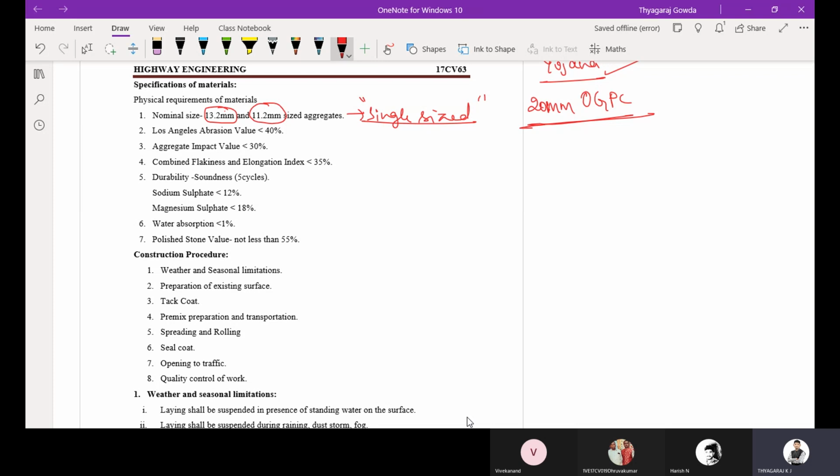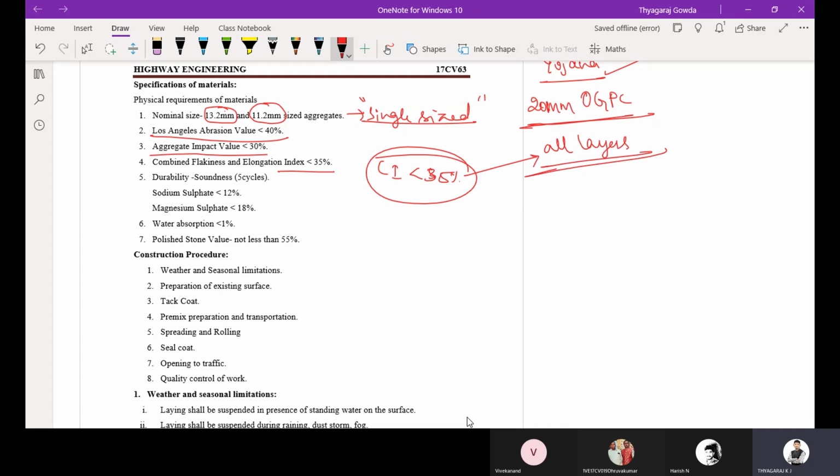Then what is the abrasion value? Los Angeles abrasion value should be less than 40. Aggregate impact value should be less than 30%. Combined index, again I am telling, CI should be less than 35%. It is for all the layers, so you can write this combined flakiness index as less than 35% for all the layers.